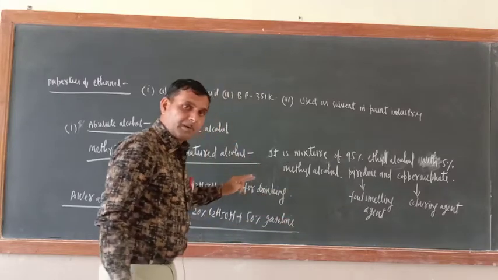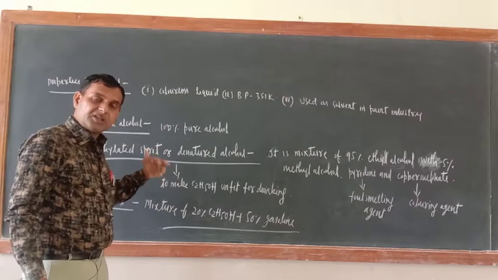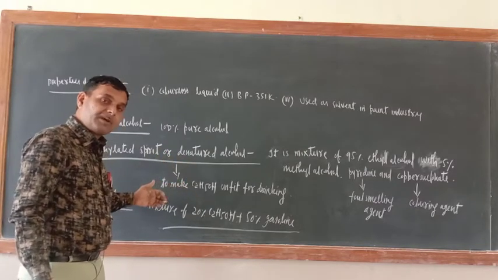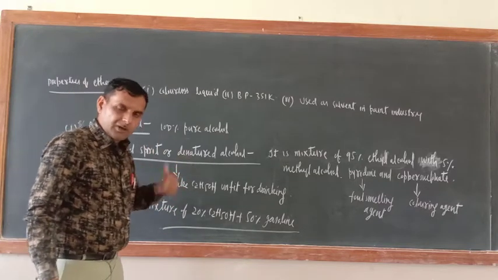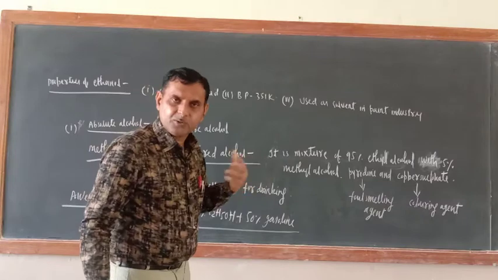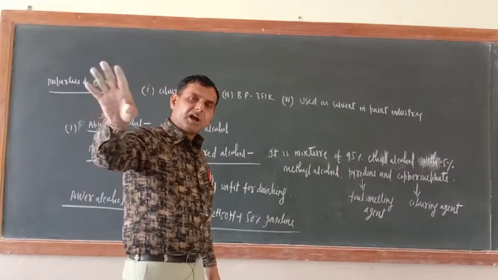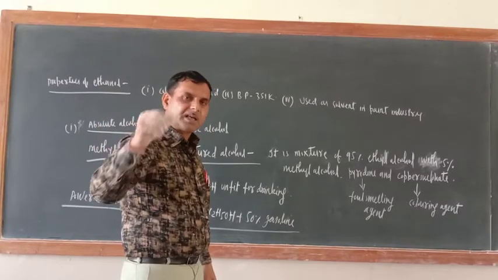So what is the purpose of denaturing ethyl alcohol? Denaturation is needed to make it unfit for drinking, so that its misuse can be stopped. You might have heard about neem-coated urea. There is a lot of misuse of urea in the market: people take it and make synthetic milk.